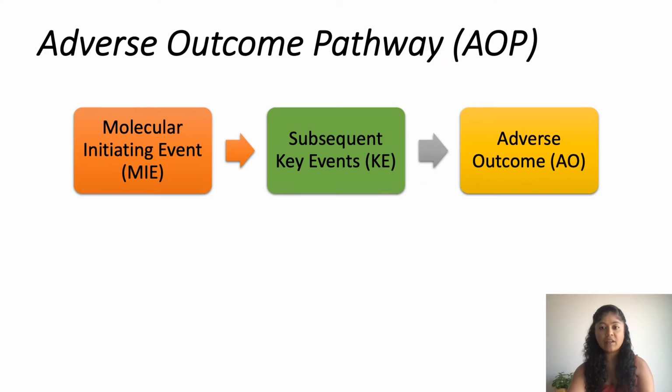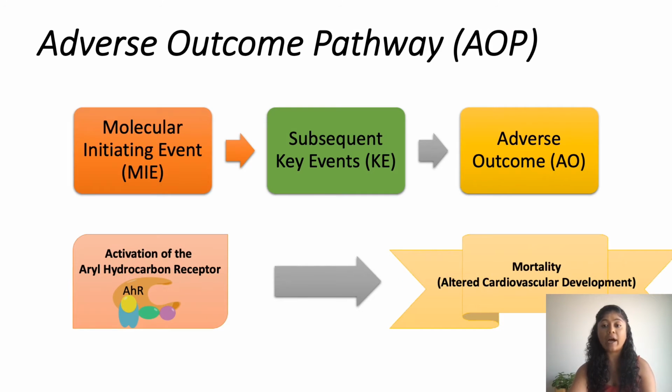Contradicting pathways, or pathways that may be working in conjunction to a common AO, are often seen in the AOP framework. Activation of the aryl hydrocarbon receptor is seen in a variety of organisms, such as fish, mice, and chicken. The AO observed is mortality through altered cardiovascular development.